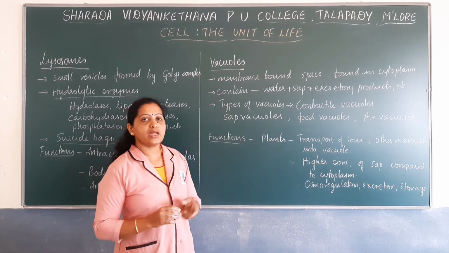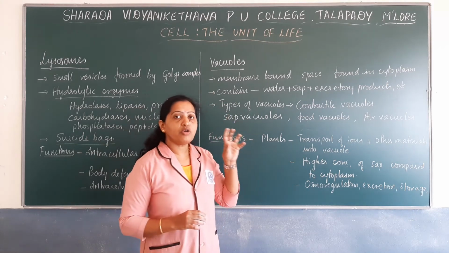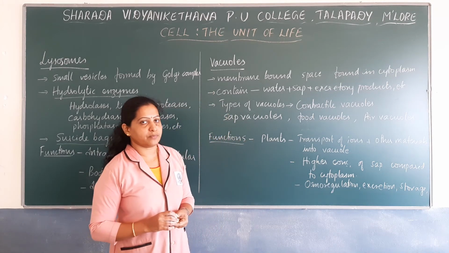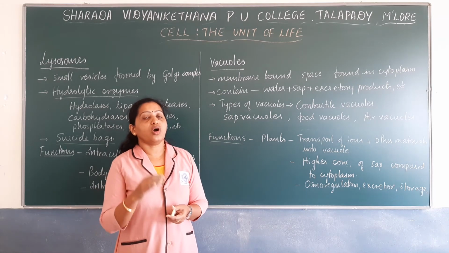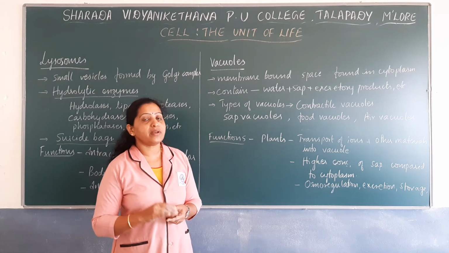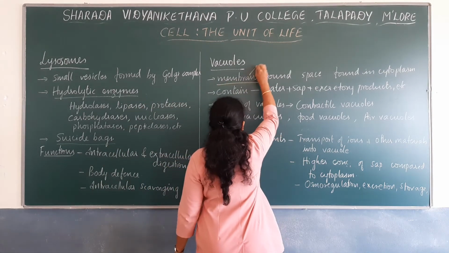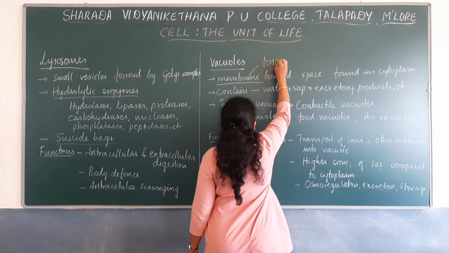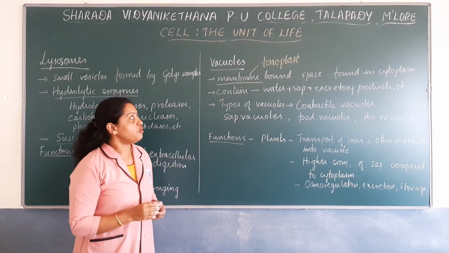Vacuoles are also single membrane bound structures. They are single membrane bound spaces found in the cytoplasm. The vacuole has a single membrane, and the membrane of the vacuole is called tonoplast. Tonoplast is the membrane of vacuoles.